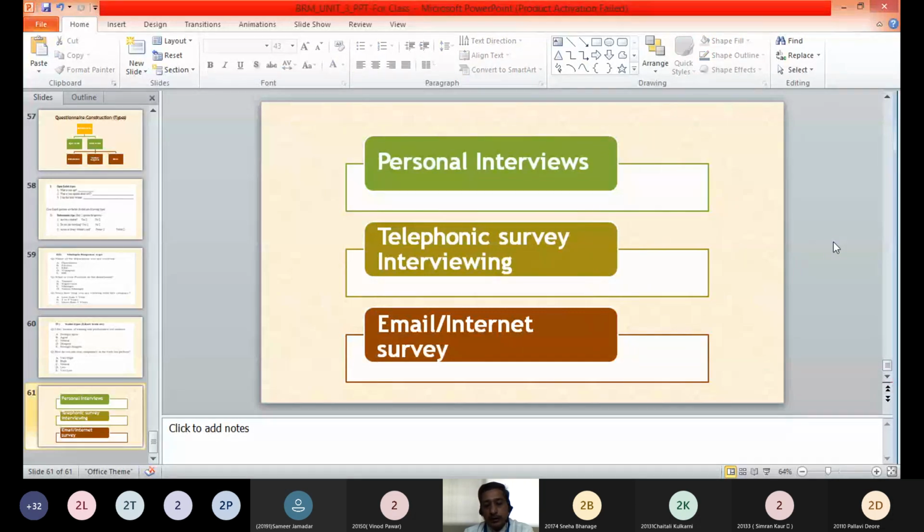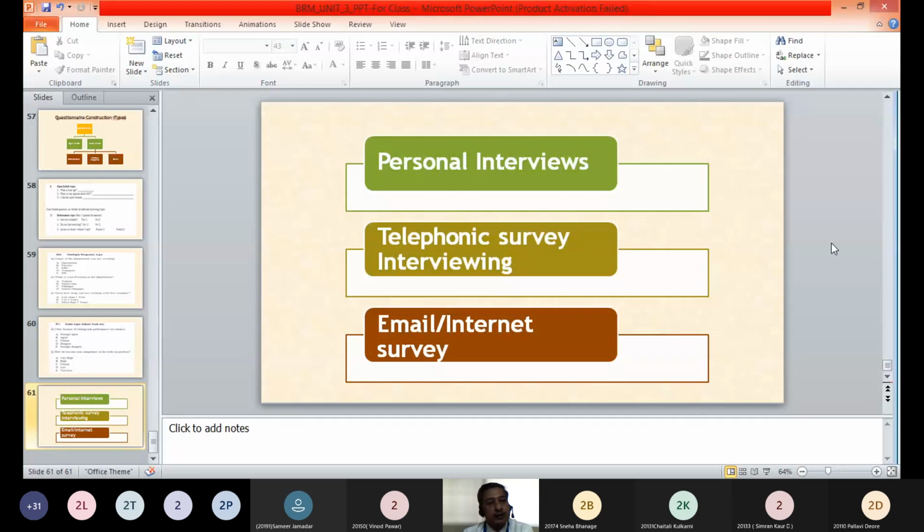Personal interview means visiting the respondent, an in-person interaction or in-person survey, wherein the researcher and respondent come together, and the researcher collects the information first hand from the respondent, physically being present with each other.